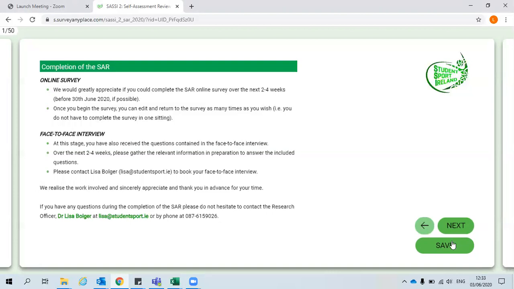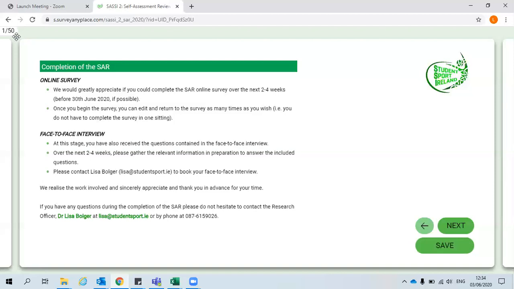You will also see a Save button on each screen. Only click this button when you want to leave the survey. When you click the Save button, your answers will be saved and you will be exited out of the survey. To return to the survey, you will need to copy and paste the official link again.